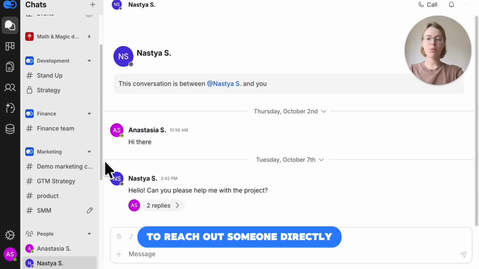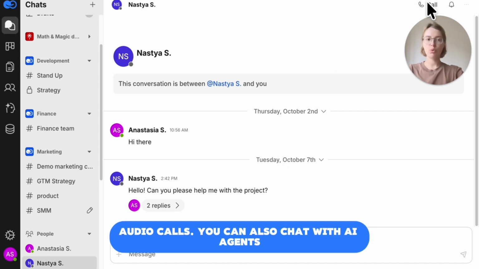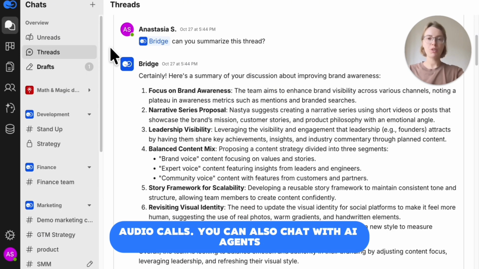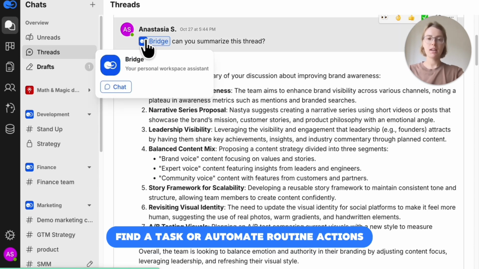To reach out to someone directly, open direct messages, perfect for quick updates or one-on-one audio calls. You can also chat with AI agents. For example, ask Bridge Copilot to summarize discussion, find a task, or automate routine actions.